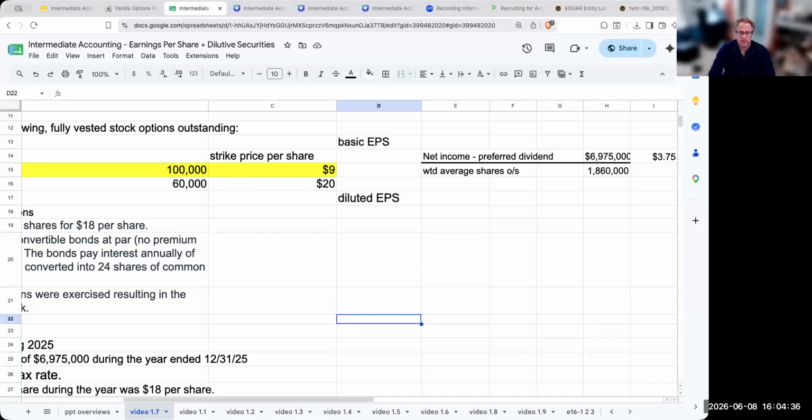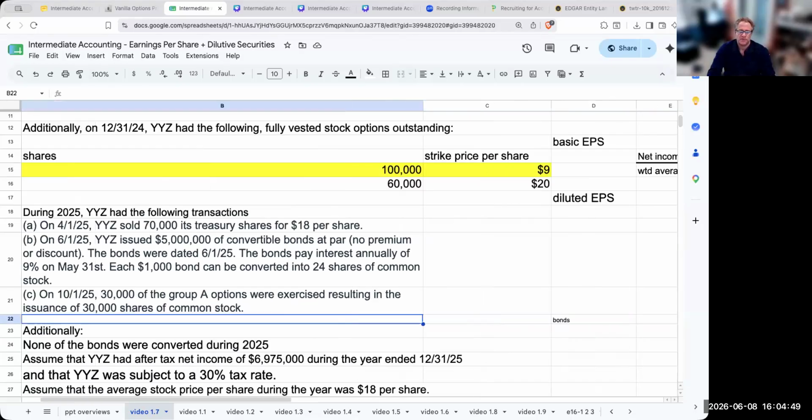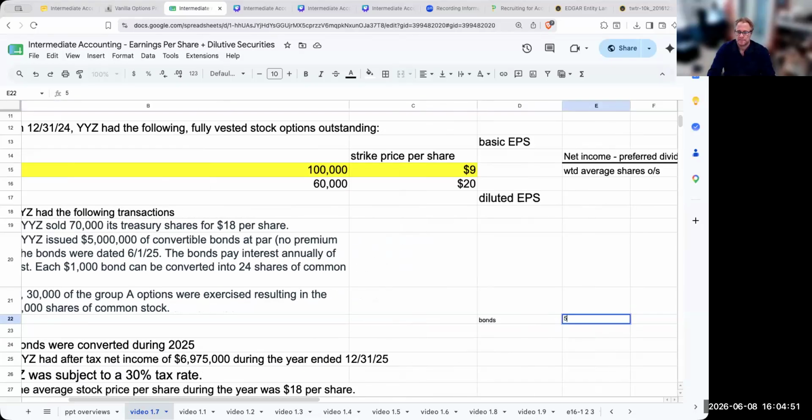So the bonds over here, we'll assume that they've been, well, what if it's not year end, what if they were converted from when they were actually issued. Okay, so we've got 5 million of bonds.